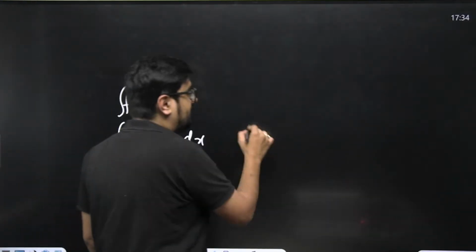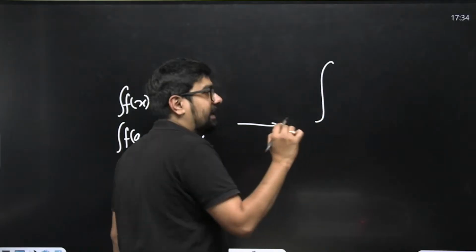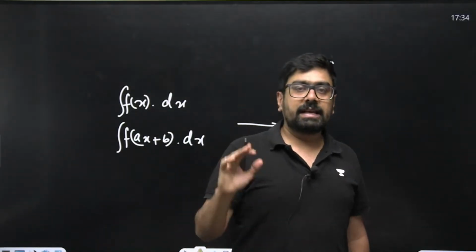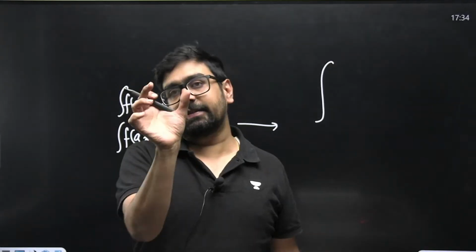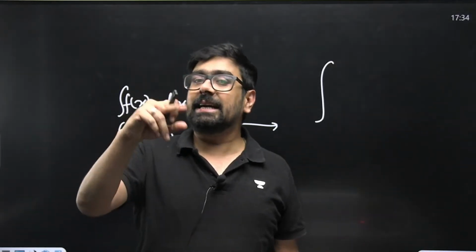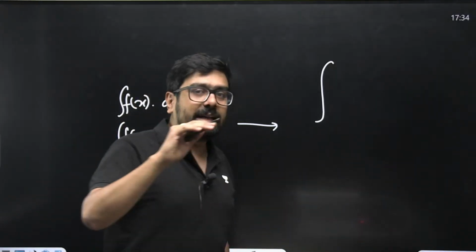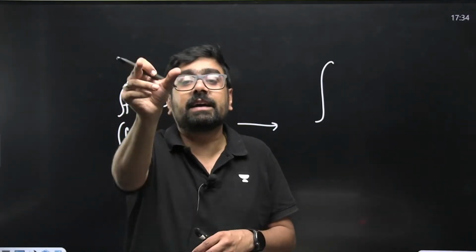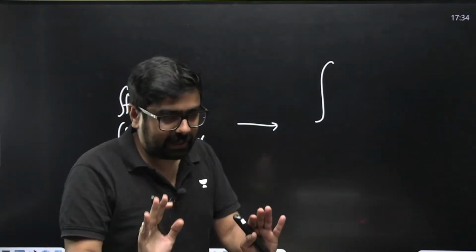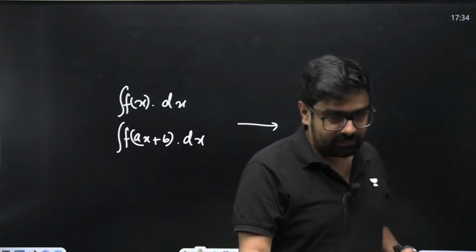Now the second thing in substitution is that in integration, suppose there is a term in the question whose derivative is there with dx. I'll repeat again, maybe I confused you.